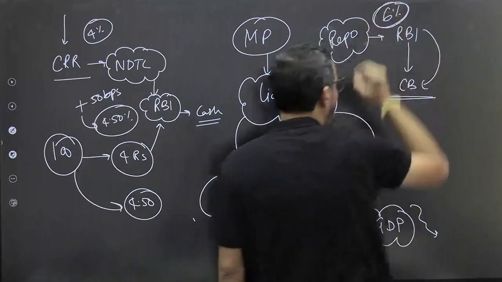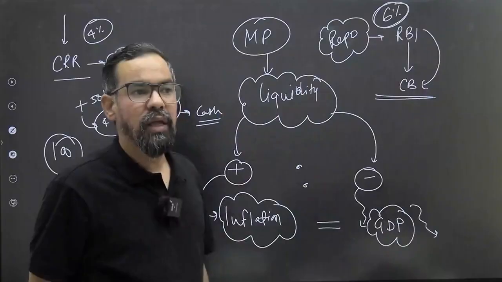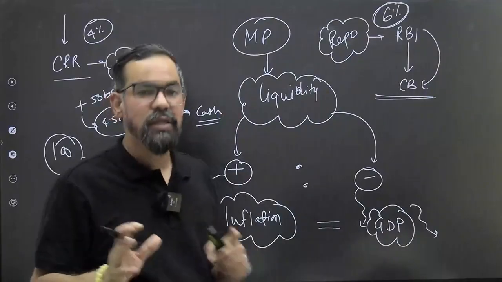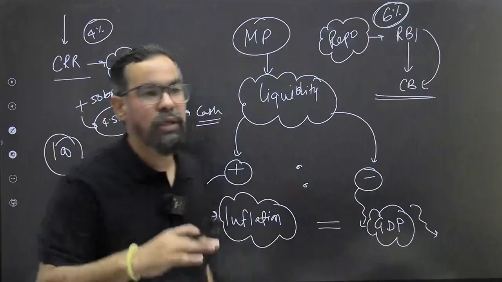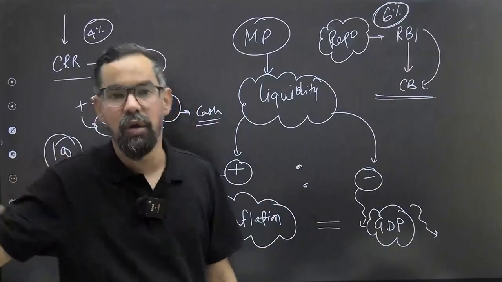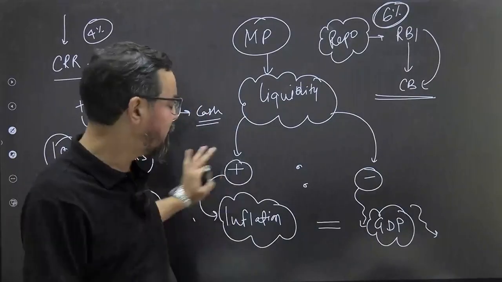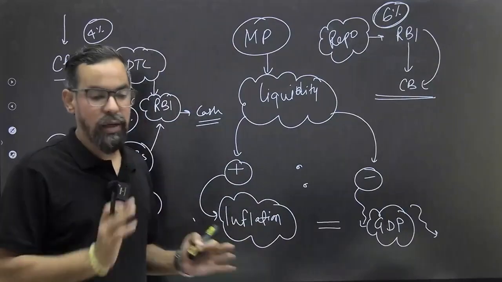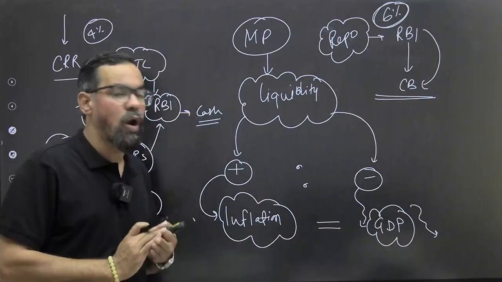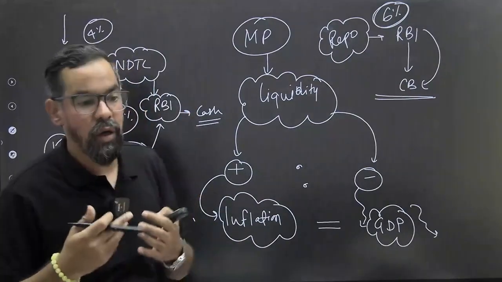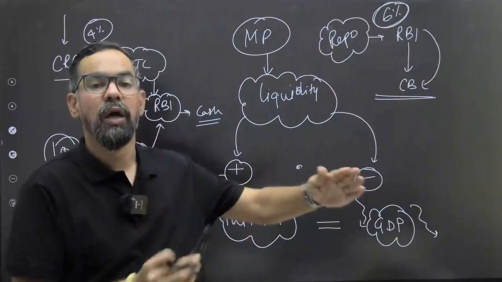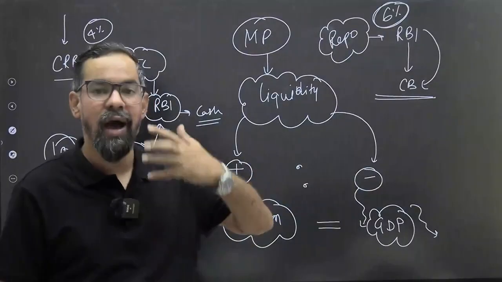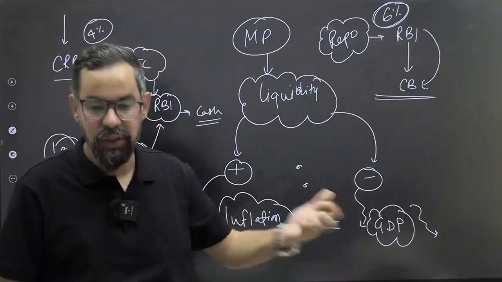After some time, let's say the economy is facing some issues: GDP growth is declining or constant at the same level, and inflation is in control. So now RBI wants to give some push to the Indian economy so we can achieve higher growth numbers.